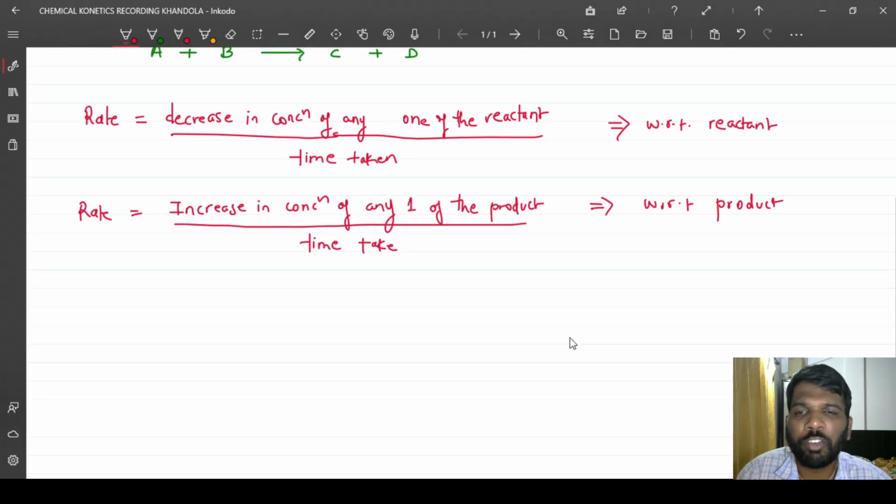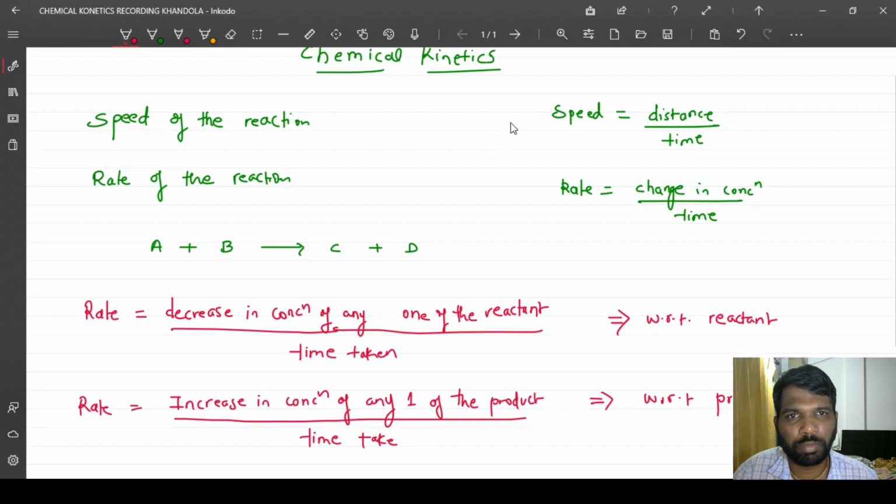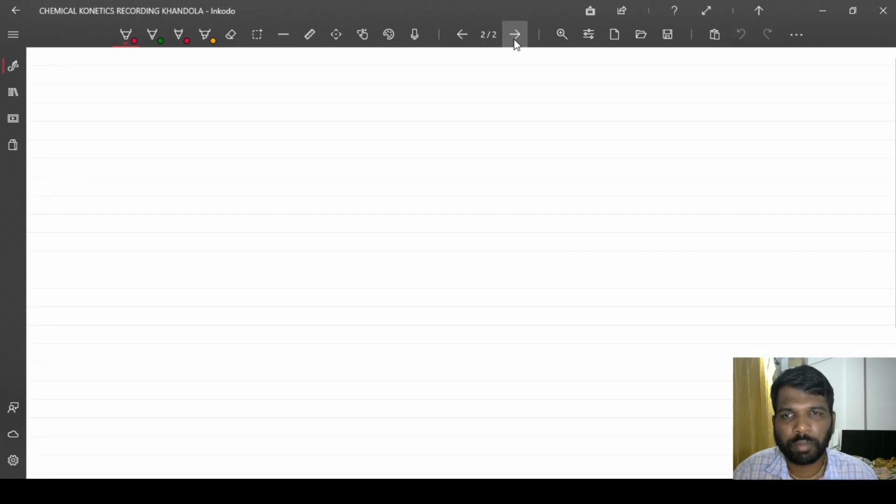Now students, with respect to a general reaction, let us understand how to write the rate of the reaction. Let's consider this reaction: 2A plus 3B giving you 2C plus D, right?